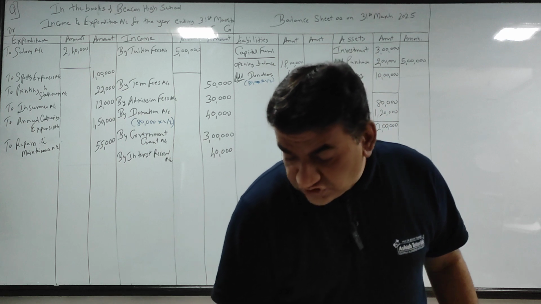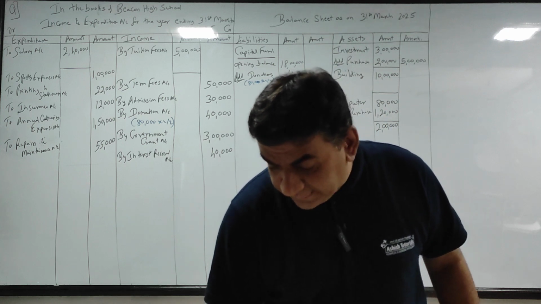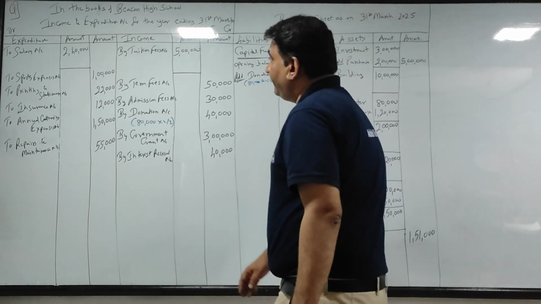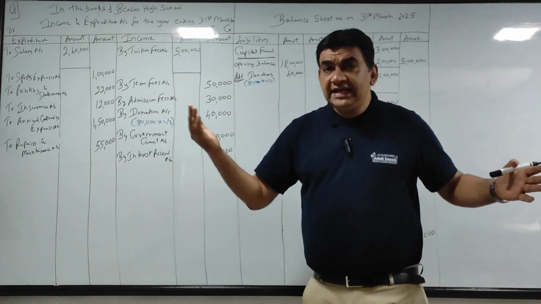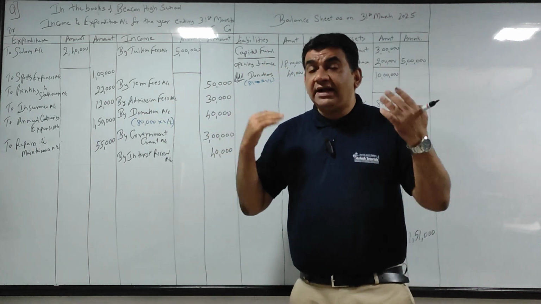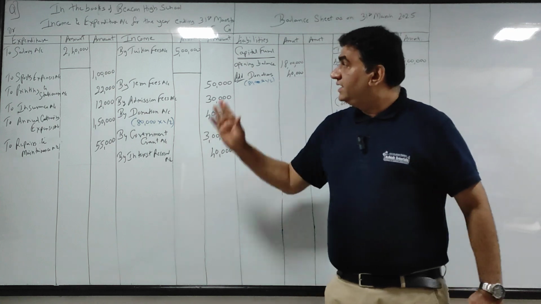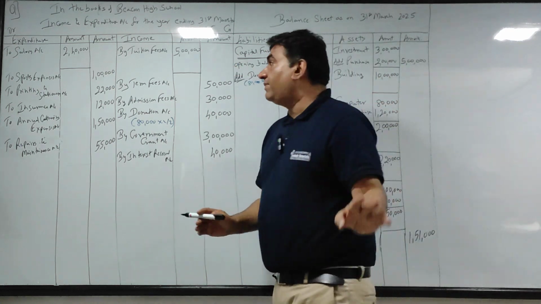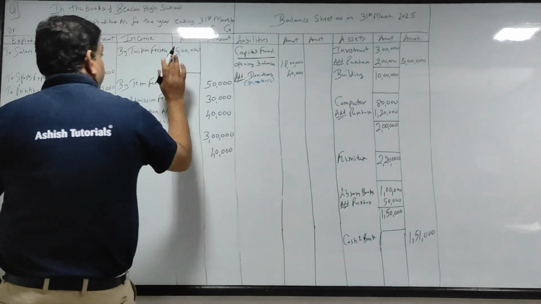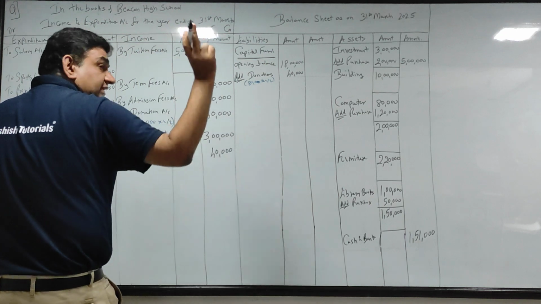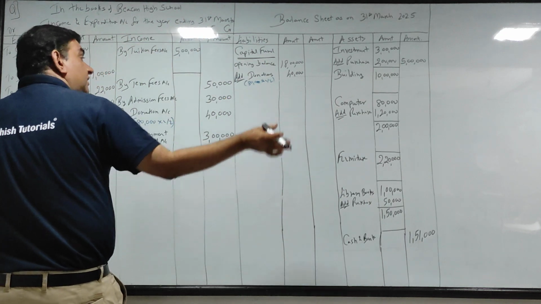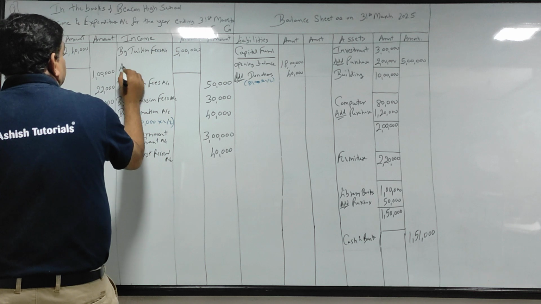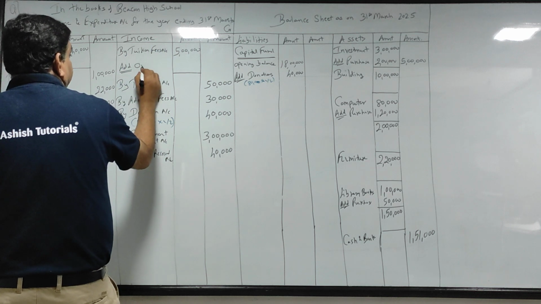So when they say outstanding tuition fees कितना है? 20,000. इसका मतलब ये है 5 लाख already आ गया मेरे पास और बाकी का 20 हजार बाकी है. So बाकी है मतलब it's an income for the current year. Because it is an income for the current year, I will add it here.